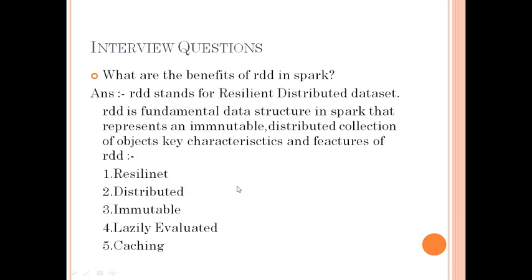Resilient means that if there is any fault or failure, we can easily regenerate our new RDD from the previous RDD, okay. That is resilient. It is distributed, so we can distribute our RDD into different partitions. That is distributed.